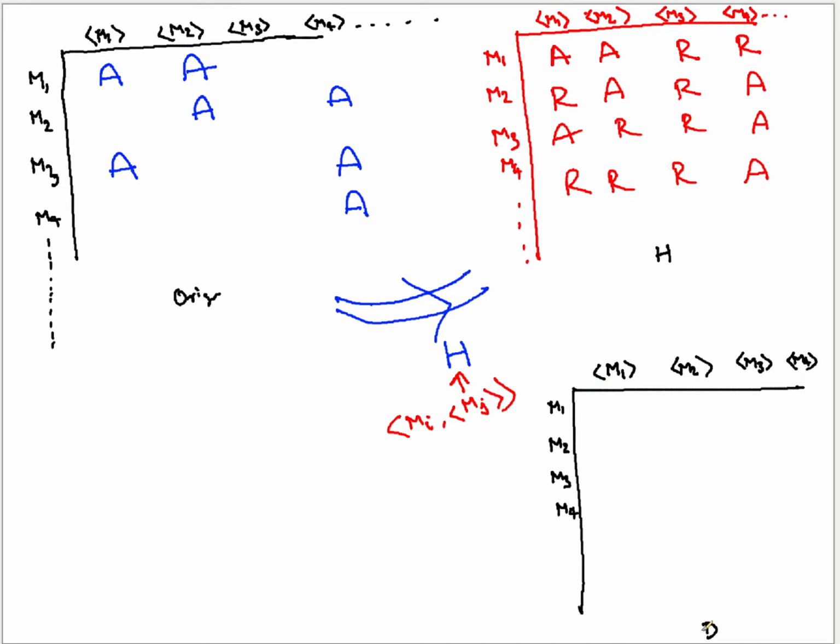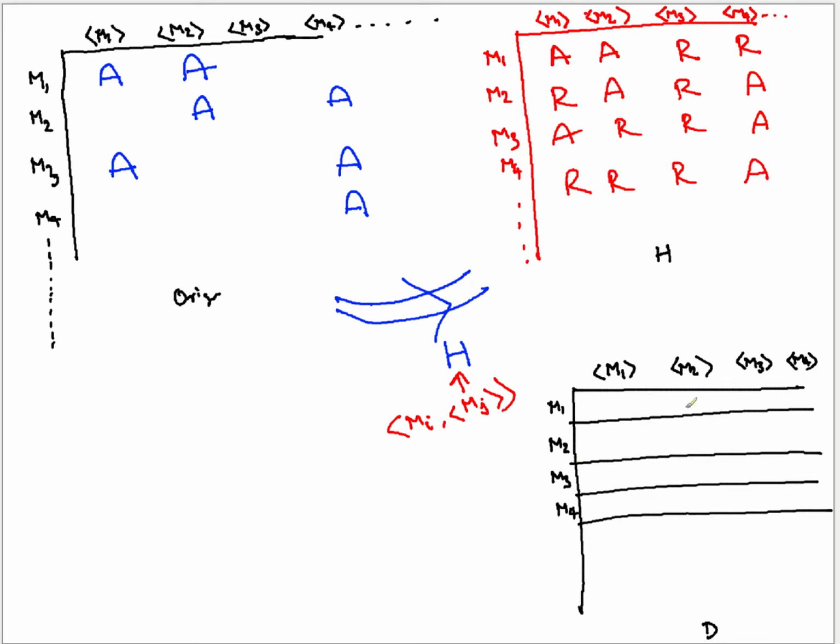What D bothers about is when you pass in a machine's description to itself. Yes or no? So D will just focus on the diagonal entries, this one, this one, this one, this one, when you are passing M1 to M1 itself, M3 to M3.